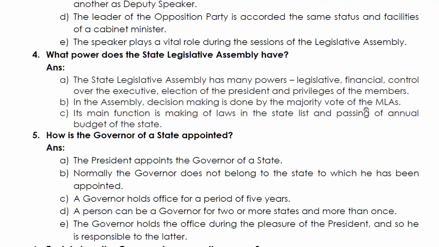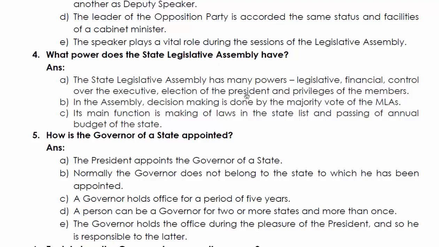So any decision, whether it may be a financial decision or a new law, is always by majority, right? Its main function is making of laws. Legislation means making of laws in the state list and passing of the annual budget of the state. All right, I'm sure you have understood these are the powers of the state legislative assembly.